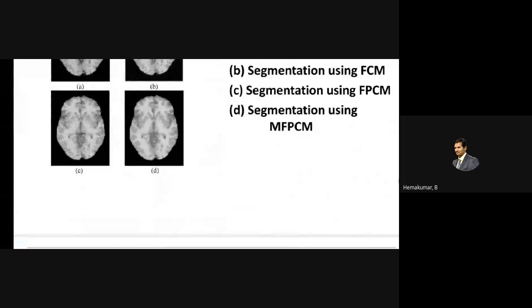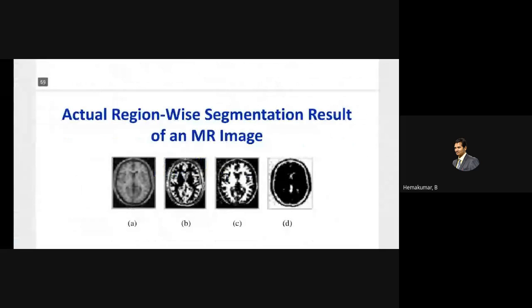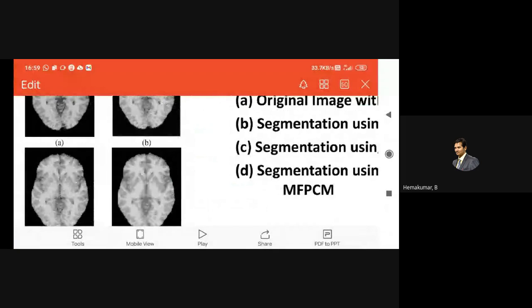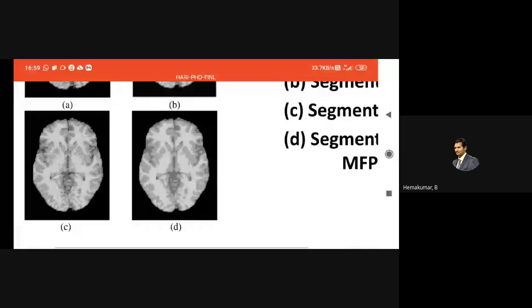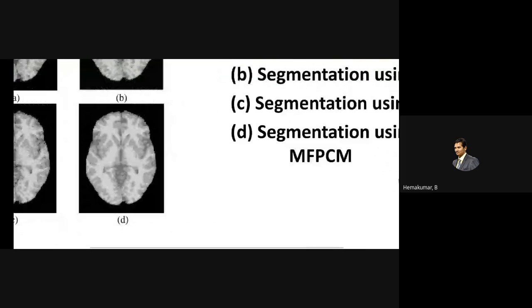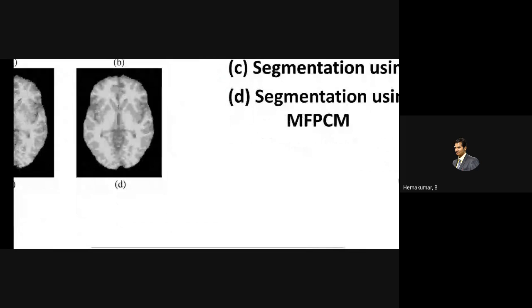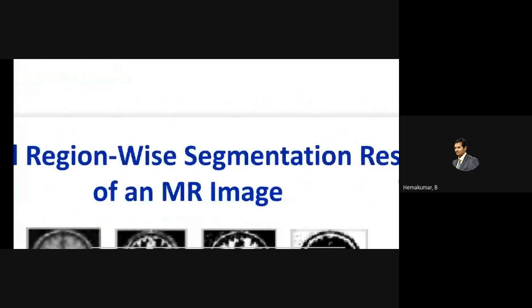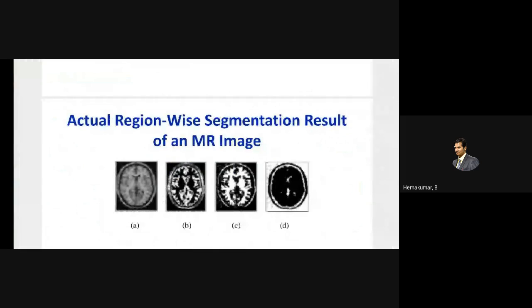So how would I mathematically evaluate all these things? Here we have employed three cluster regions: white matter, gray matter, and dark matter. So there are three cluster centers. If you use only one cluster center, we get three different images.